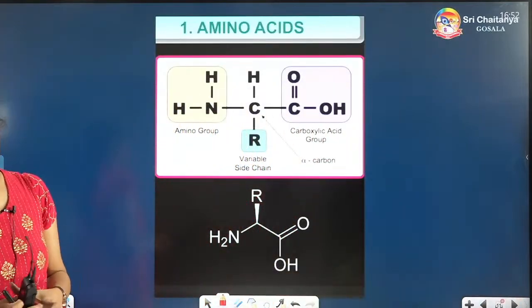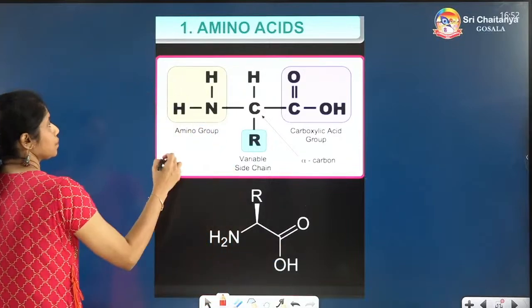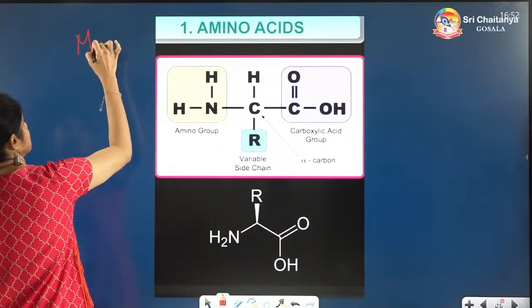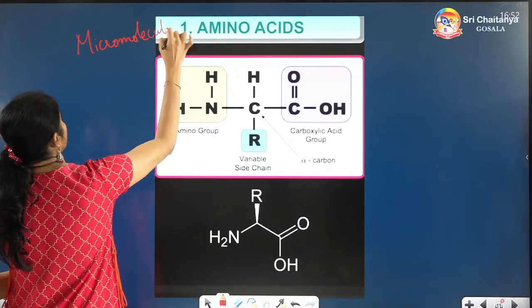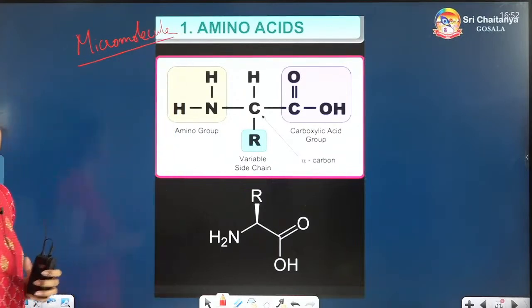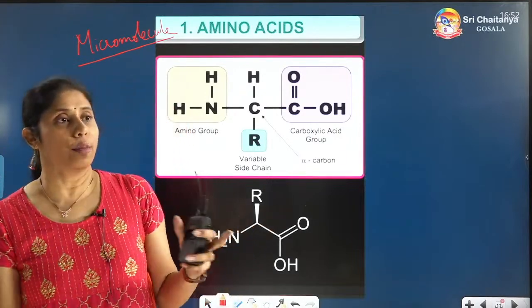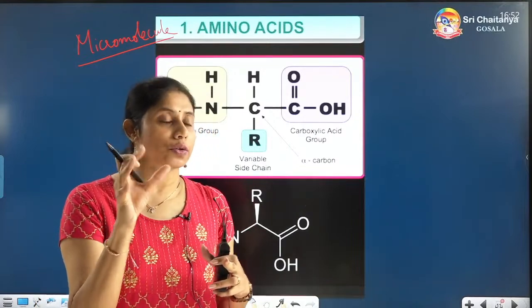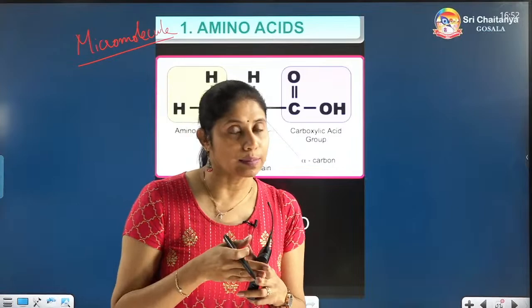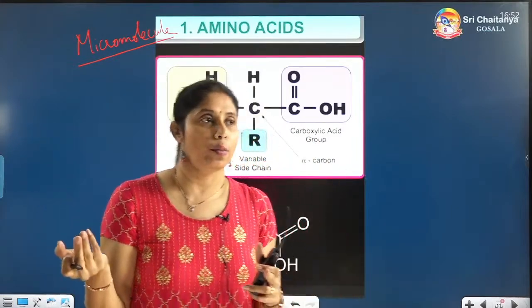Before going to the macromolecules, we should understand first the micromolecules. Let us see the first micromolecules here. Any macromolecule should be formed by the combination of micromolecules. Macro means big one. So if you combine two small things, micromolecules, obviously you are going to get a big one, that is a macromolecule.